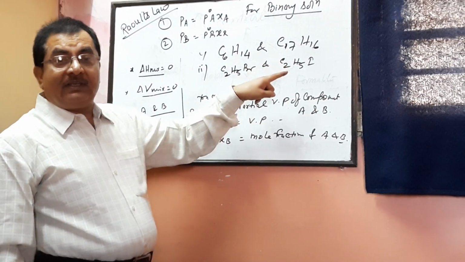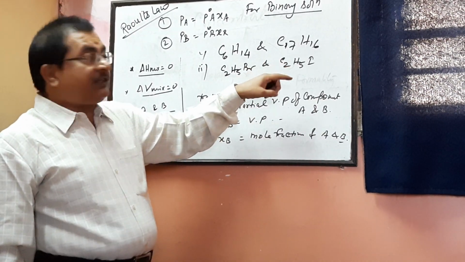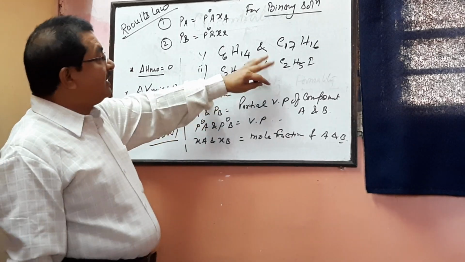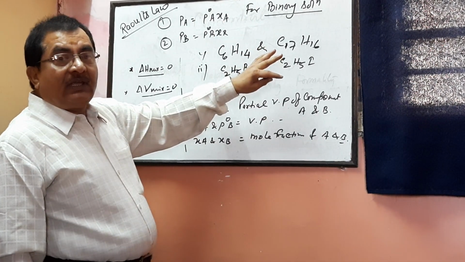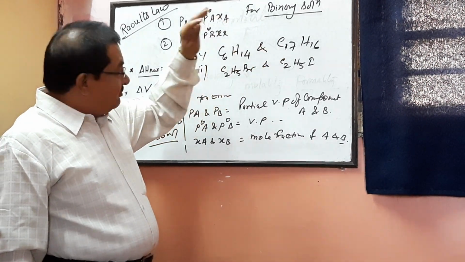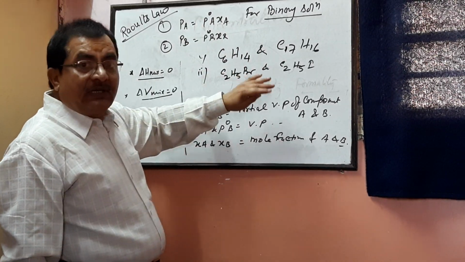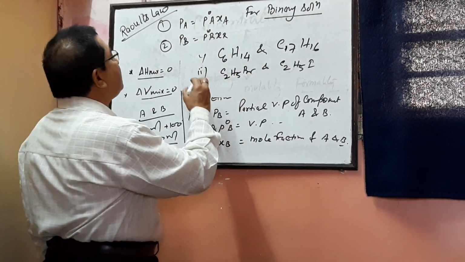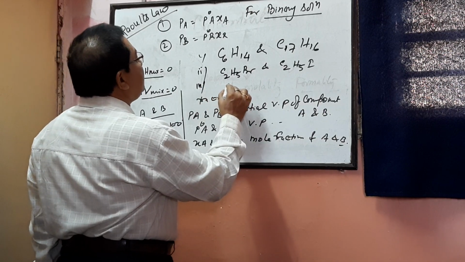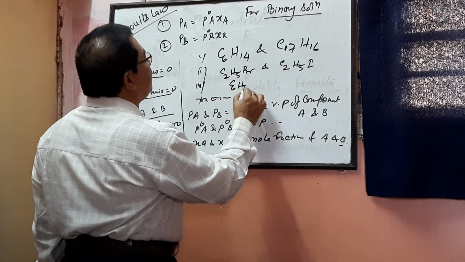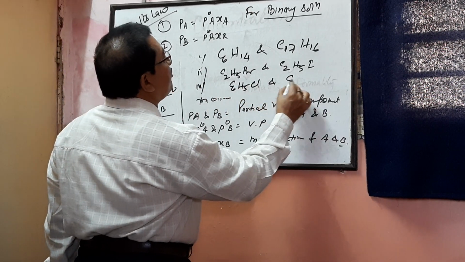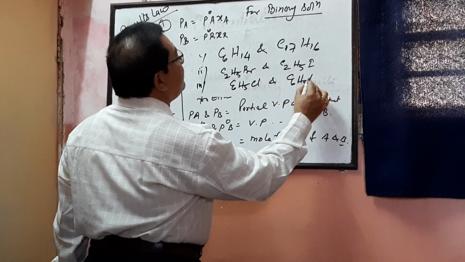So he didn't simply speak, he proved it by taking various examples. He did not limit himself to this. He took another experiment: C6H5Cl, chlorobenzene, and bromobenzene, C6H5Br.